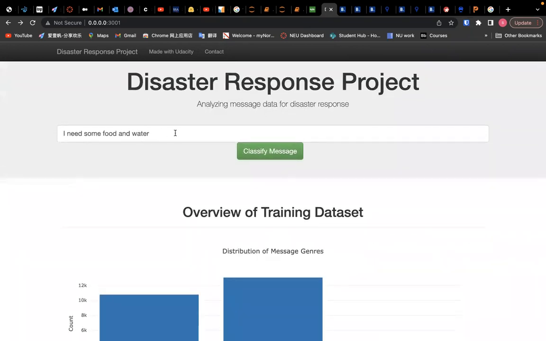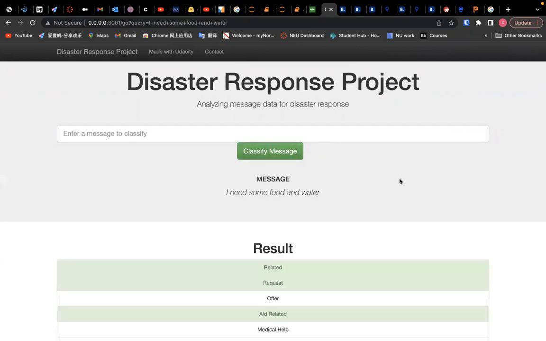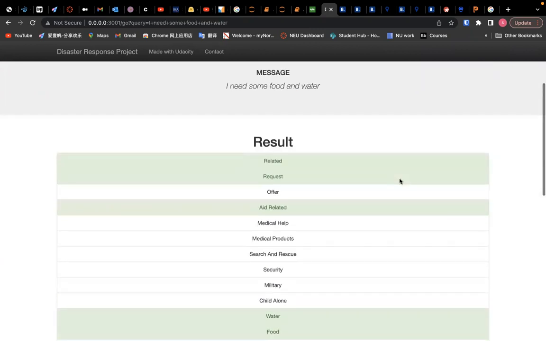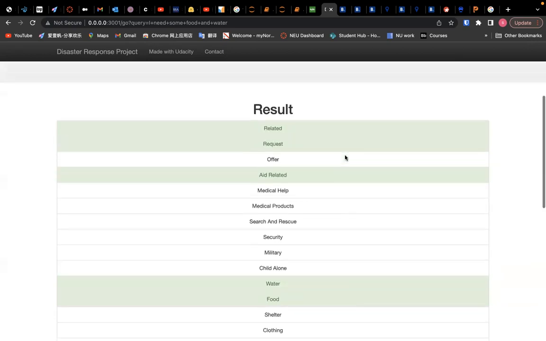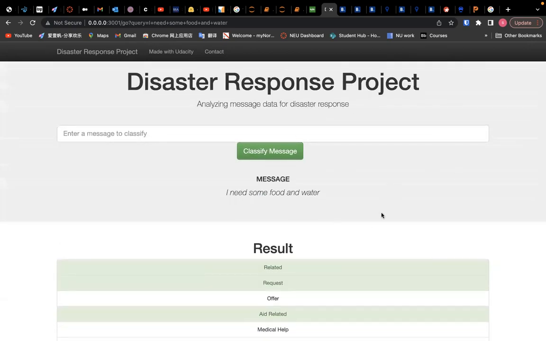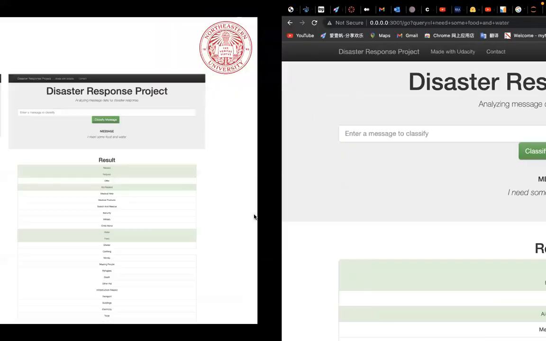Then we can try a simple message: I need some food and water, and click on classify message. Then we can see the results, request, aid related, water, and food, pop up. This is just to get a feeling of this project demo.